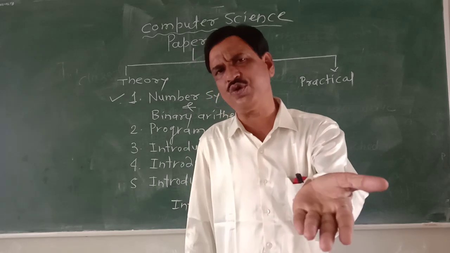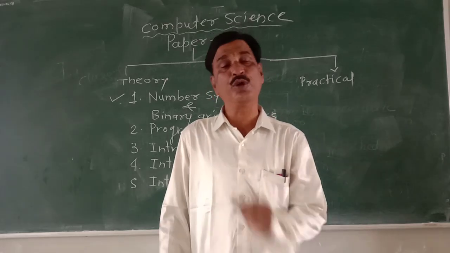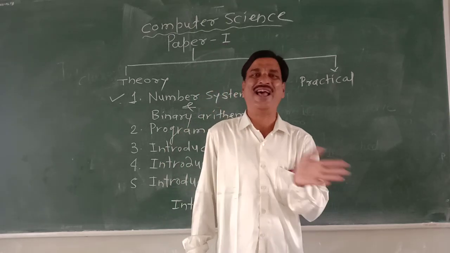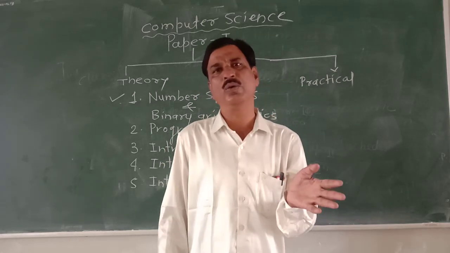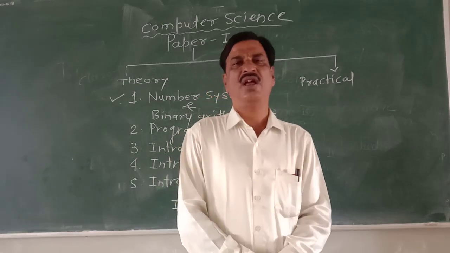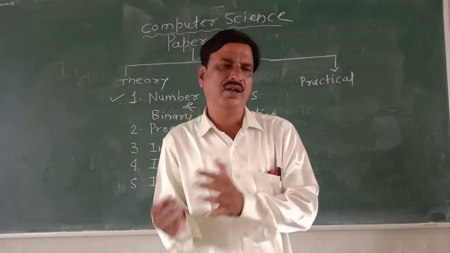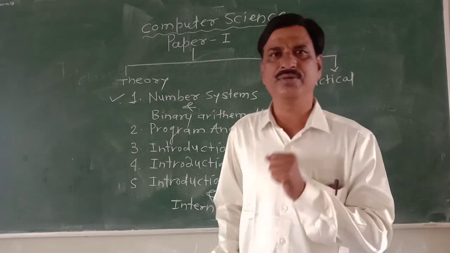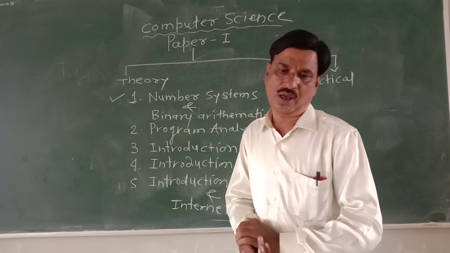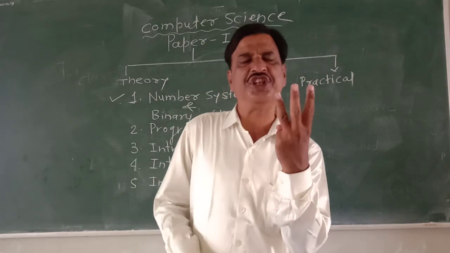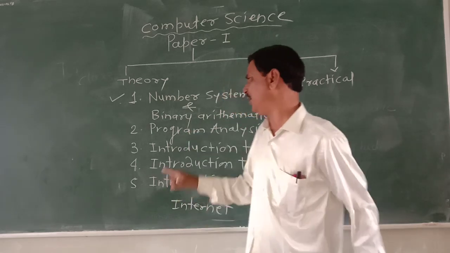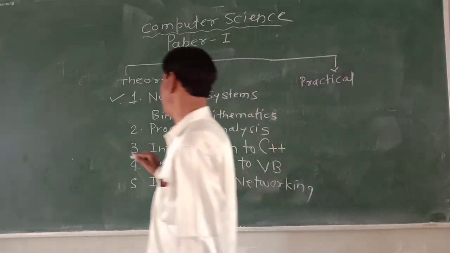After getting the radius, you will put its value in the formula for the area of a circle, pi r square, that is 3.14 into r square. That is called the process. And the calculation result is the output. So before you write a program, you must be aware of these three things: input, process and output. That we are going to study in this chapter, program analysis.